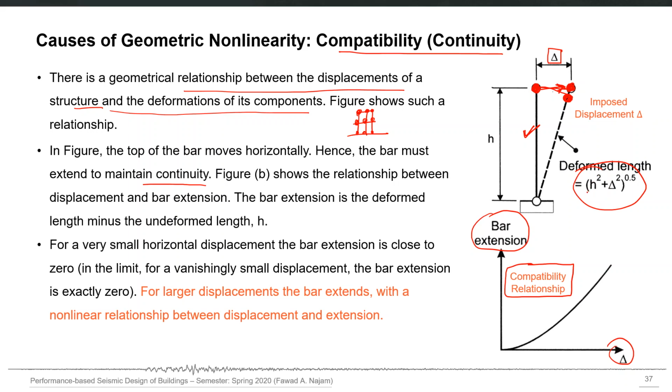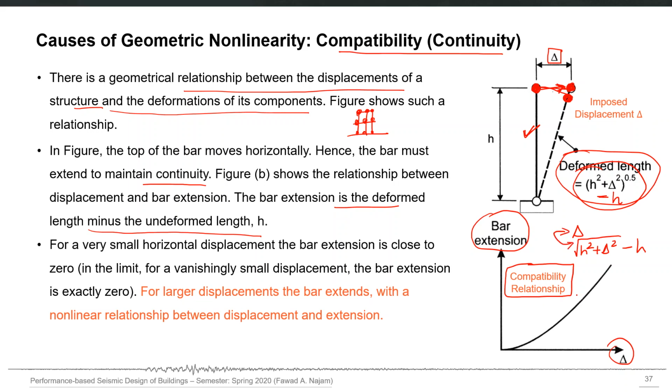So the bar extension is the deformed length minus the undeformed length. The actual bar extension is this deformed length, and then if I subtract the original h from this, it will become the extension of the bar. And the relationship between delta and the bar extension, which is the square root of h square plus delta square, minus h, the relationship between these two quantities, you can see that it is nonlinear.